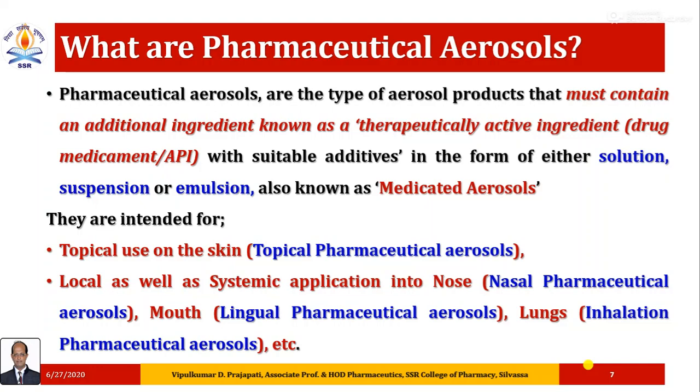And other routes are also there: ear, eye, rectum, vaginal. Then the name becomes ear pharmaceutical aerosols, eye pharmaceutical aerosols, rectal aerosols, vaginal aerosols, etc.